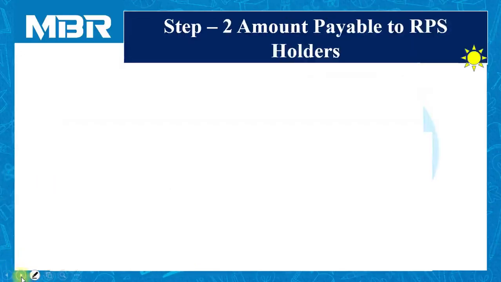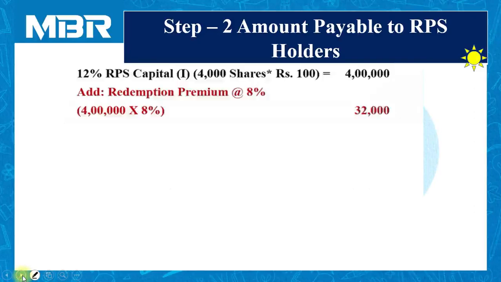Second step is all about calculation of amount payable to the RPS holders. If you refer to the question very carefully, you can find that the company has decided to redeem both the varieties of preference shares at a premium, and the rates of premium are different.